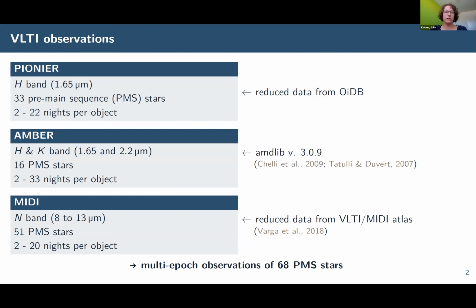Basically, we searched for pre-main sequence stars for which observations in at least 2 nights have been obtained. We found in the VLTI MIDI Atlas 51 objects. Besides that, near-infrared observations with GRAVITY and PIONIER for 16 and 33 objects respectively, so that we have in total observations of 68 pre-main sequence stars.